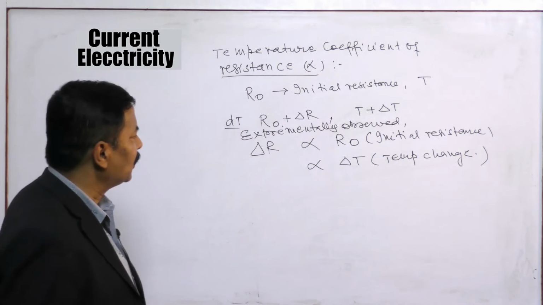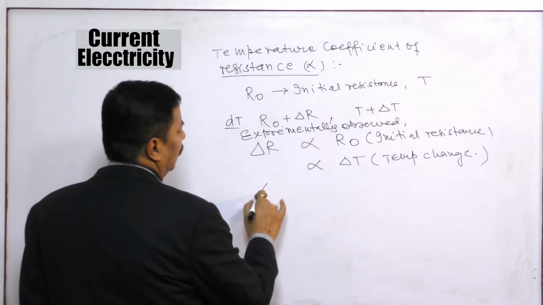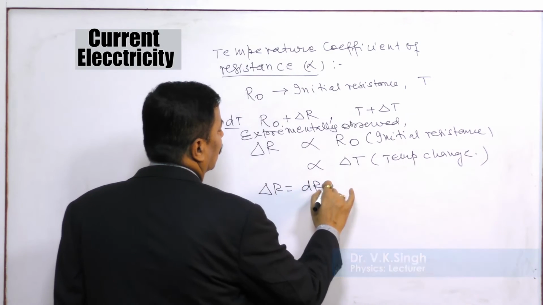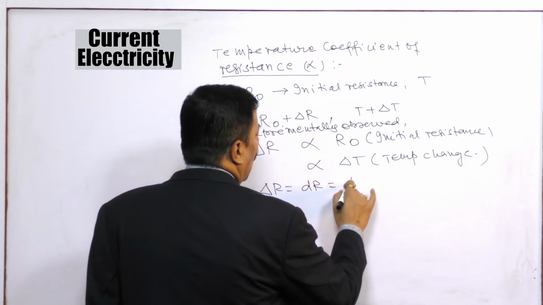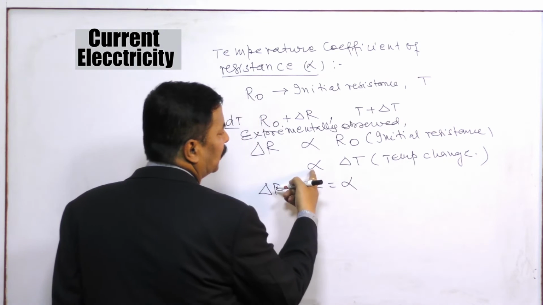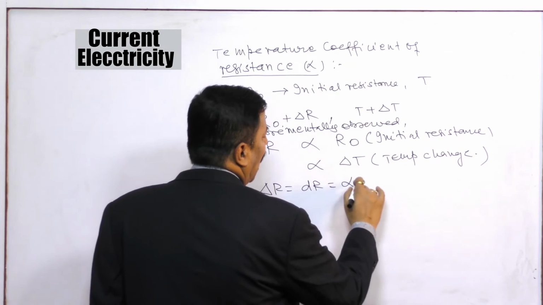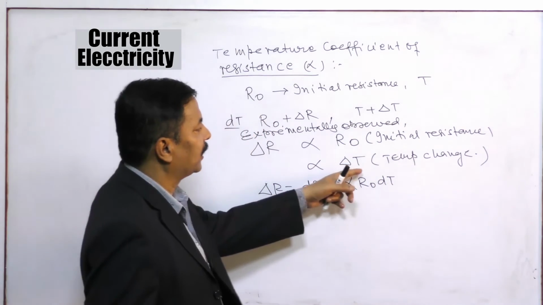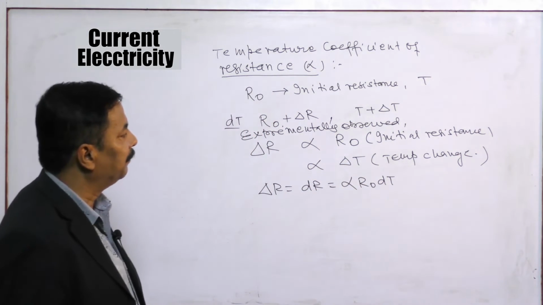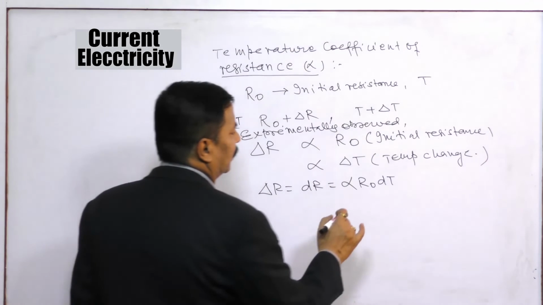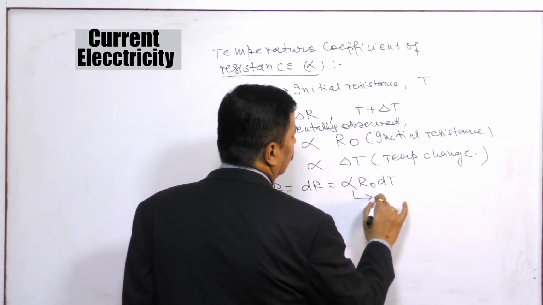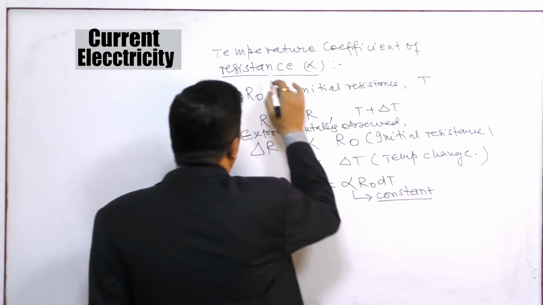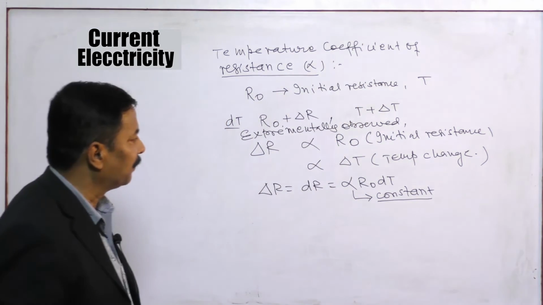Combining these two results, we get delta R, which I am writing as dR, equals alpha R naught dT. Here alpha is a constant, and this is called the temperature coefficient of resistance.